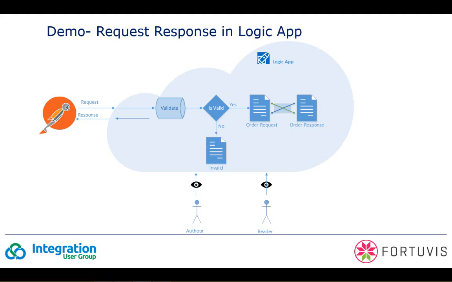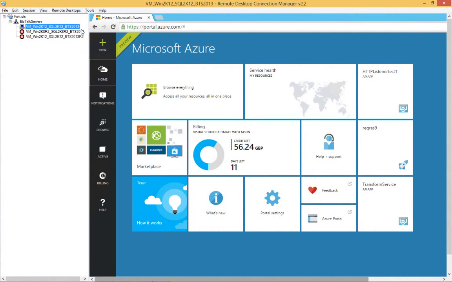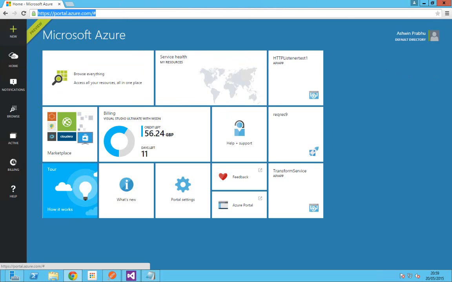To implement this demo, let's move on to my dev machine, the virtual machine. If you log into the new portal, portal.azure.com, for this Logic App demo, as I said, I'm going to receive an order request message and return a response message. So I'm going to use three API apps. One, the HTTP listener. The second one, XML validator. The third one, the BizTalk transformation service API app.